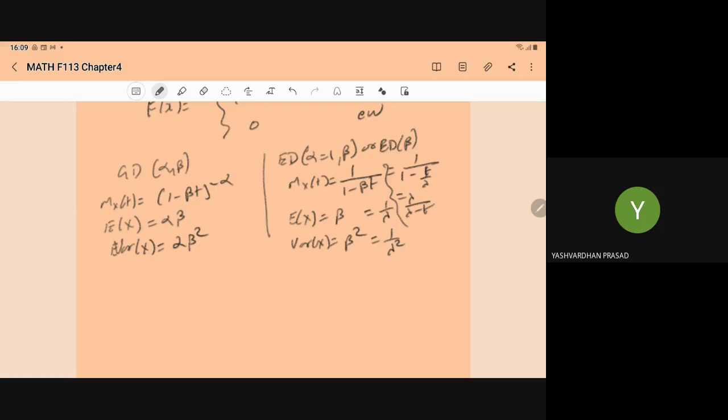Clear this part? So this is the formula, and here t must be less than 1 upon beta, as well as t less than 1 upon lambda, or t less than lambda. Under this condition we determine the MGF for the exponential variate.